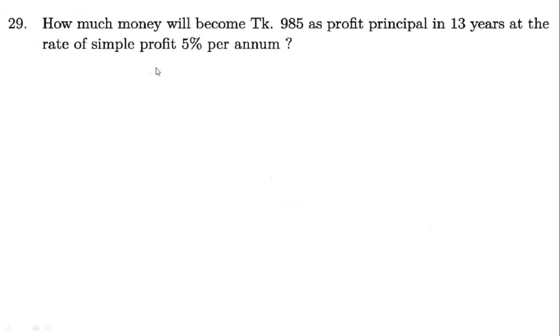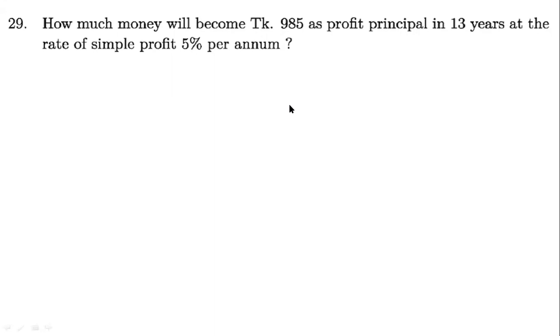Okay. Our second math says, how much money will become taka 985 as profit plus principal in 13 years at the rate of simple profit 5%? So profit plus principal, that is given, that is 985, in 13 years at the rate of simple profit 5%. What actually is given here? The year, that is N, is given, and the rate, that is R, is given, and the profit plus principal, that is A, is given.